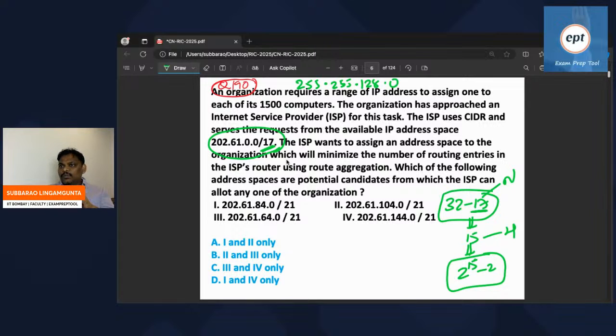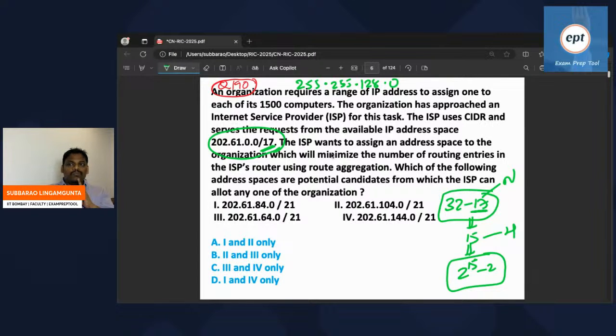The organization has approached the right ISP for this task. The ISP uses CIDR and serves the requests from the available IP address space. The ISP wants to assign the address space to the organization which will minimize the number of routing entries in the ISP. Which one of the following address spaces is a potential candidate from which the ISP can allot to any one of these organizations? Now observe clearly.